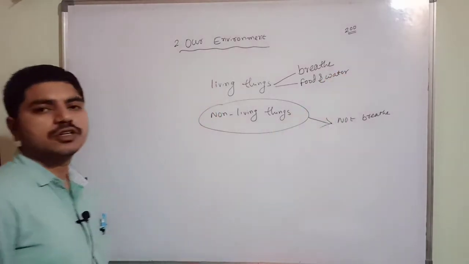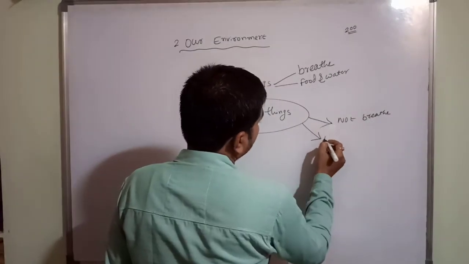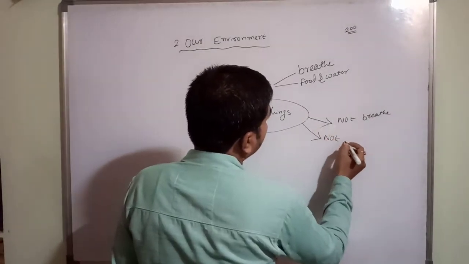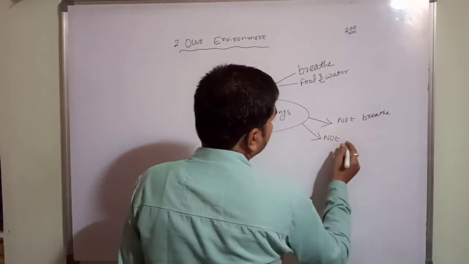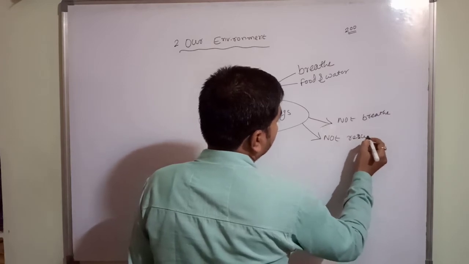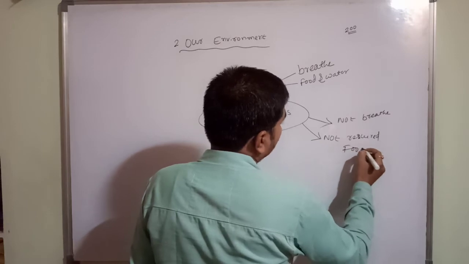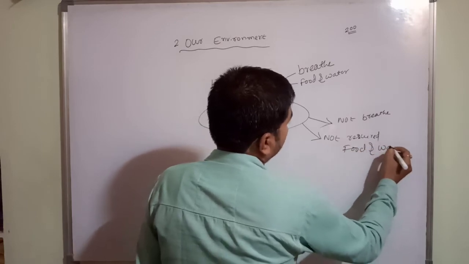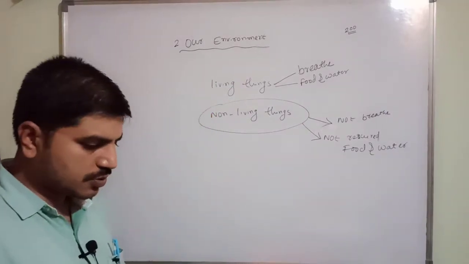The living things need food and water, but non-living things do not require food and water. These are the small differences.